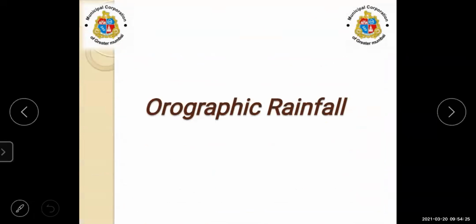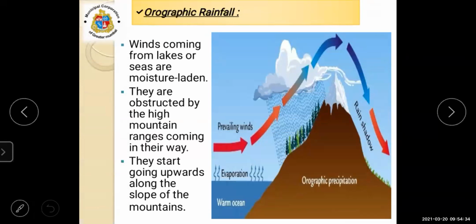The second type of rainfall is orography rainfall, which is also known as relief rainfall. See here, when the winds coming from lakes or seas are moisture laden, now moisture laden means what? It is carrying a lot of moisture. They are obstructed by the high mountain ranges coming in their way, and they start going upwards along the slope of the mountains.